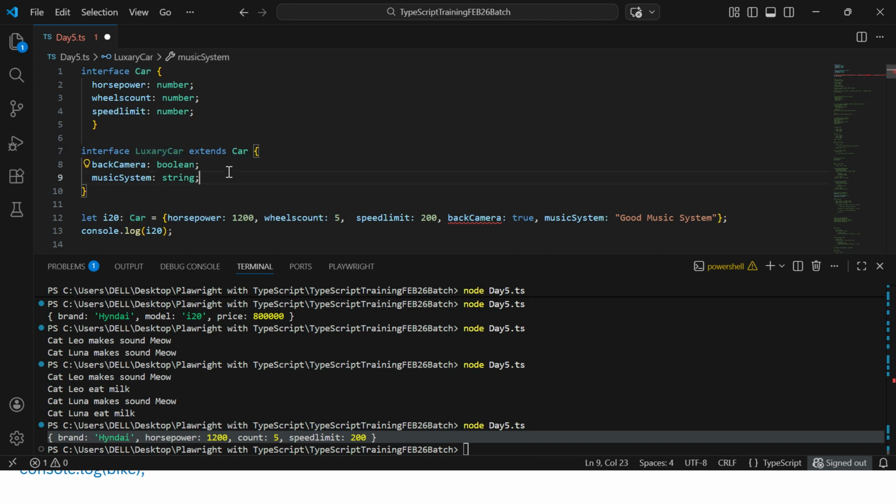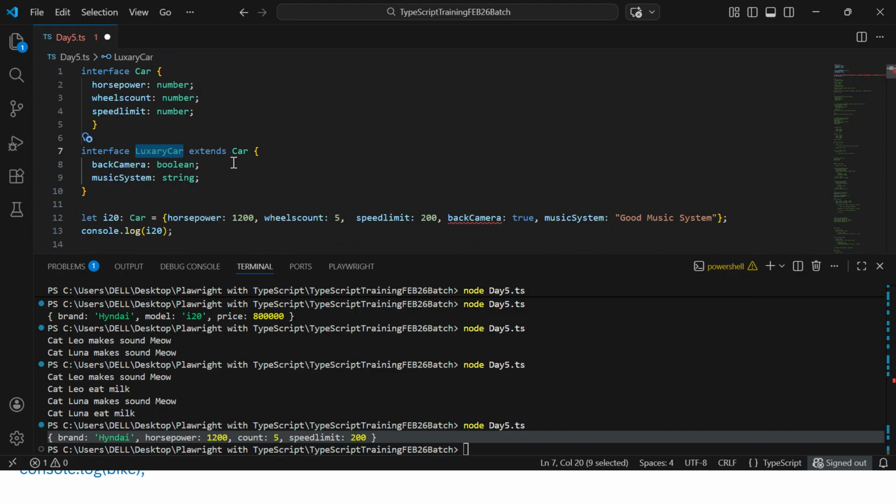Means whenever you are creating a normal class car, right? A normal car might not have a music system, might not have a reverse camera, might not have AC, all this stuff might be there. Normal ordinary car. So this is the way I have created an interface called car, or you can call it normal car. But the other interface I'm giving is luxury car, which has the luxury car properties. Apart from that, it will have all the car properties as well.